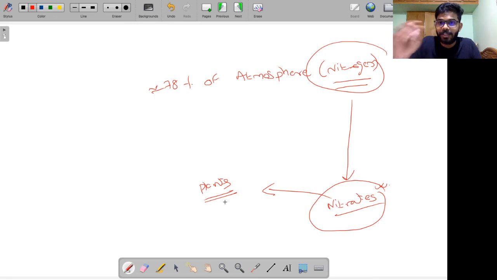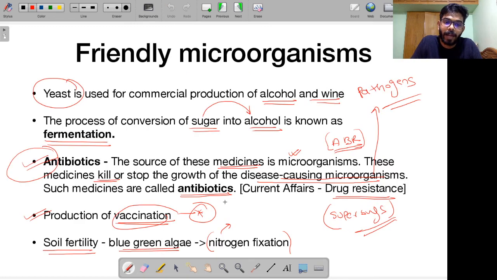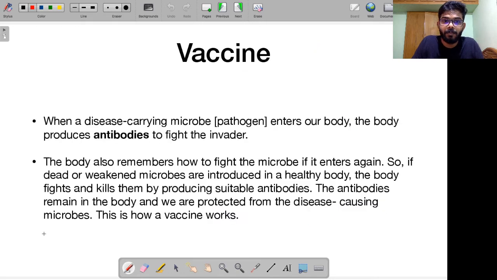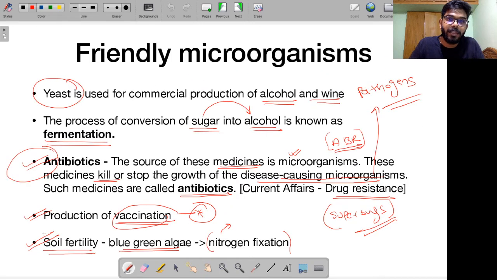Therefore, we say that these blue-green algae and similar organisms are adding to soil fertility. They make the soil more fertile by making nitrates available to the plants, alright? Okay, these are some of the examples of friendly microorganisms.